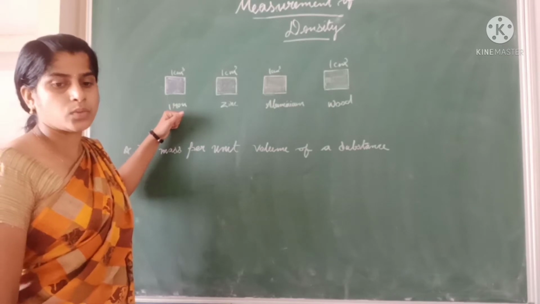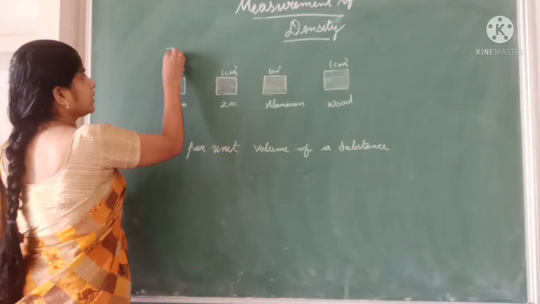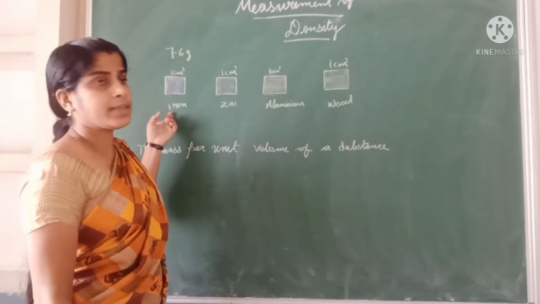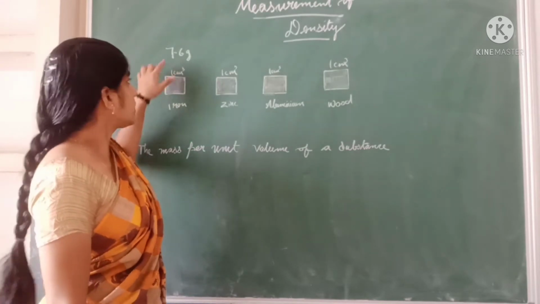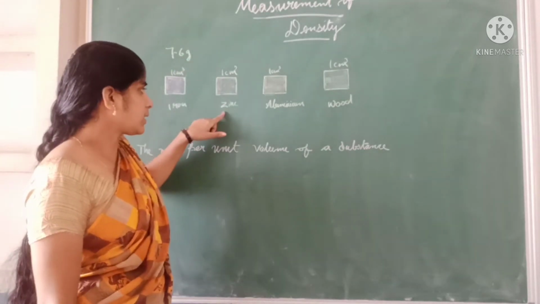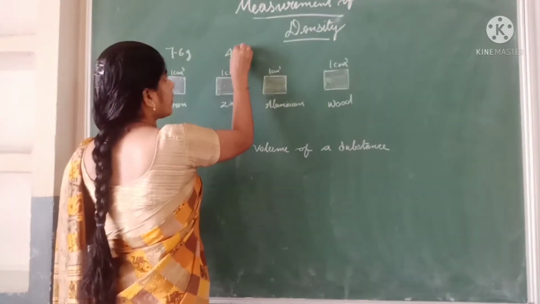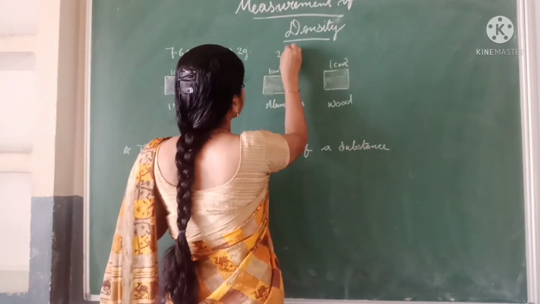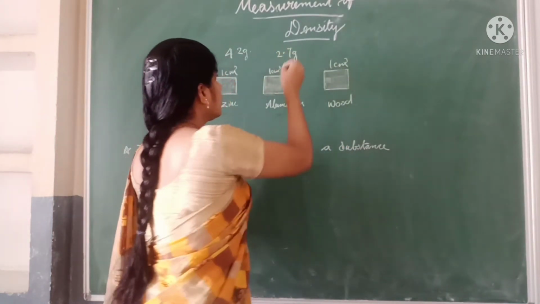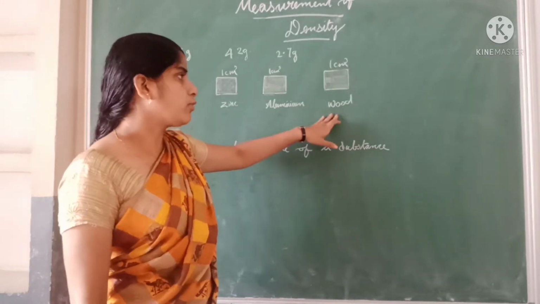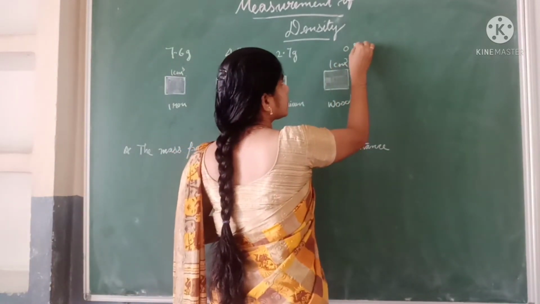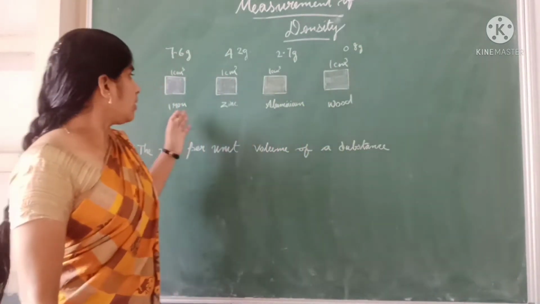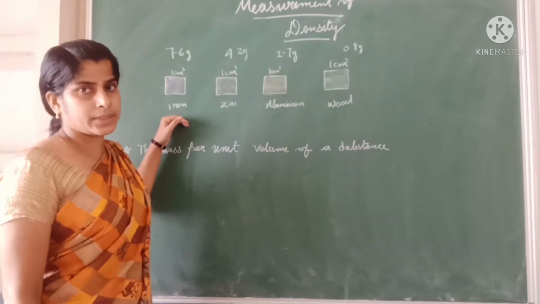We will get one value. Iron's weight is 7.6 gram. Next is zinc's weight, 4.2 gram. And aluminium, 2.7 gram, and wood, 0.8 gram. So what can we observe here?